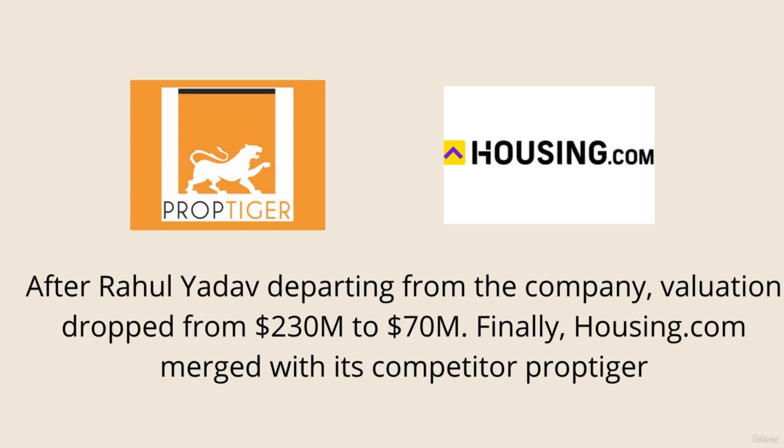Finally, Housing.com had to merge with its competitor PropTiger. There was a time when Housing.com's valuation was 5 times more than PropTiger's. But due to this investors' battle, Housing.com saw its decline and had to merge with its competitor.